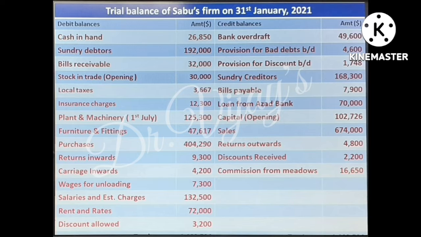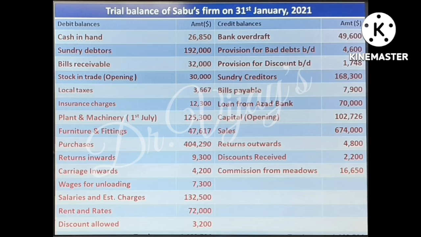We have already done trading and profit loss account and balance sheet of Sabu's firm for the year ending 31st January 2020. This trial balance is for the whole year, for 12 months, for the year ending 31st January 2021. So, you have to prepare trading account and profit loss account for the whole 12 months and balance sheet as on 31st January 2021.